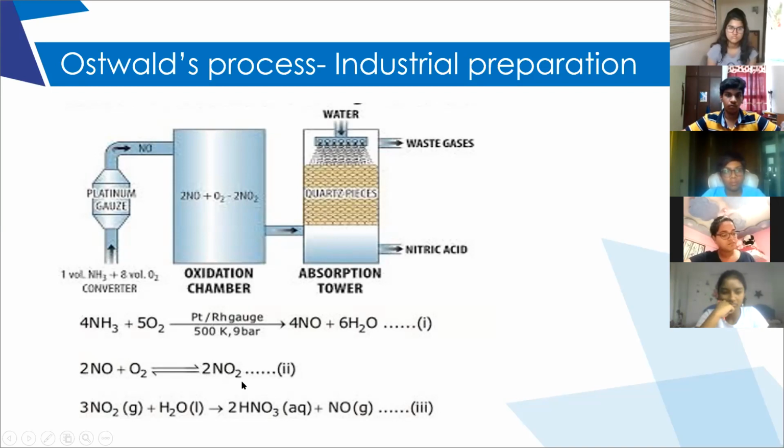It releases a lot of heat energy which is sufficient for the further reaction to proceed. Clear? So the first step is conversion of ammonia into nitric oxide in the presence of a platinum catalyst.